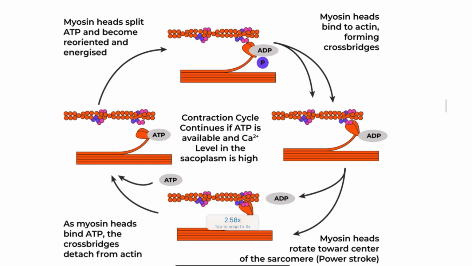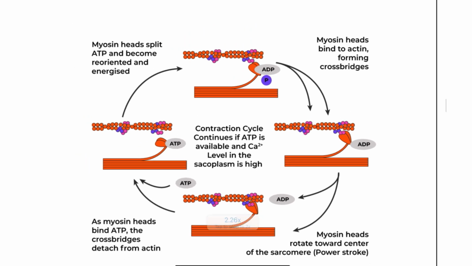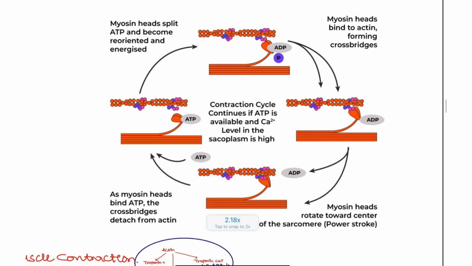So step by step, what happens? So there will be the ATP production, which will connect the ATP to the myosin, and this myosin head splits ATP and causes the hydrolysis, and this hydrolysis converts it to ADP and phosphate. Then the myosin head binds to the actin, forming the cross bridge. Here you can see, once this calcium is activated, that is connected here.